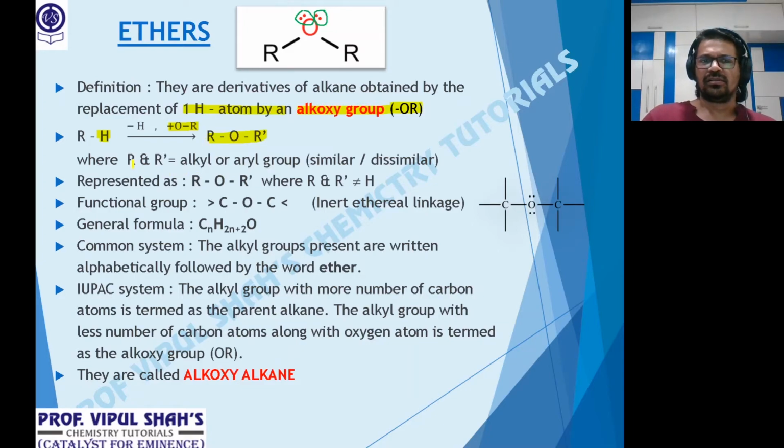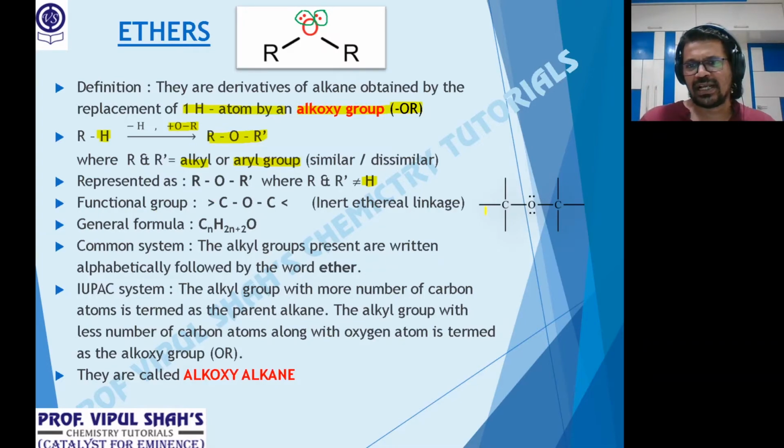Now again, what are these R and R dash? They are alkyl or aryl groups. What's aryl? I have told you, 1 H short of benzene. That's called an aryl group. Okay, and they may be similar or dissimilar. Representation as ROR dash, where R and R dash are not H. Why? Because if they are H, then it becomes HOH. That's water. Here we say from alkanes, you substitute the terminal H, the last hydrogen atom, by an OR dash. So it's ROR dash.